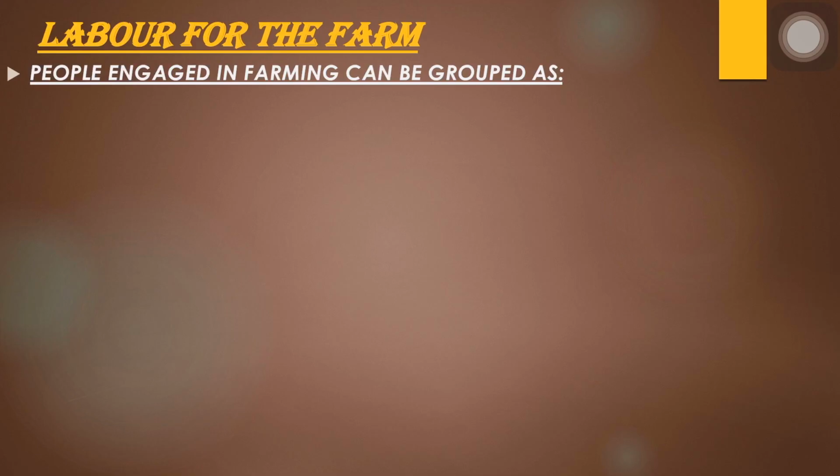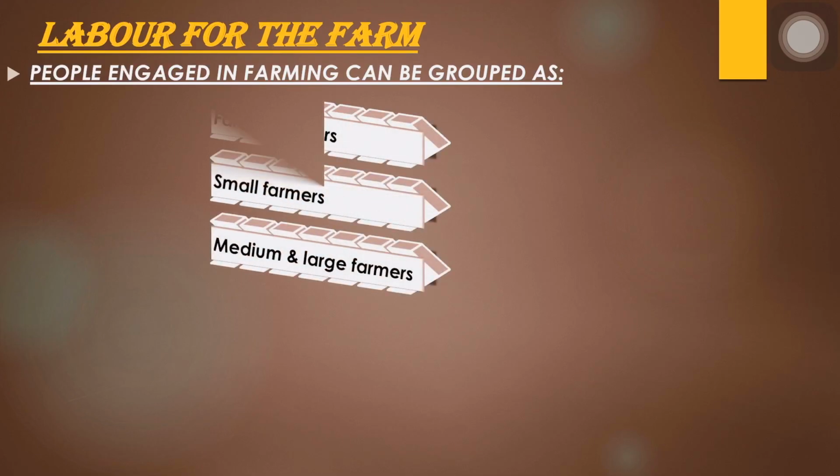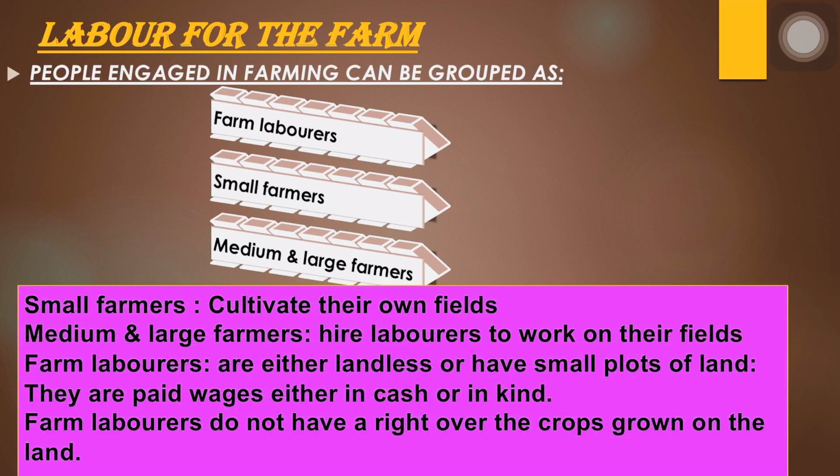People engaged in farming in the village Palampur can be grouped as farm laborers, small farmers, and medium and large farmers. Farm laborers do not have their own land, they are landless, and they work on the lands of medium and large farmers. They are paid wages either in cash or in kind. Sometimes the medium and large farmers pay wages to these farm laborers in the form of crops also, although they do not have any right over the crops grown on the land.